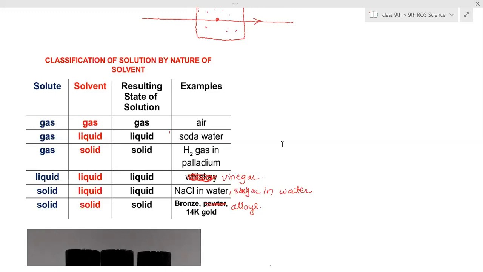Ma'am, what is palladium? Palladium is one of the elements, a solid element. It's a metal. Ma'am, NaCl is sugar?